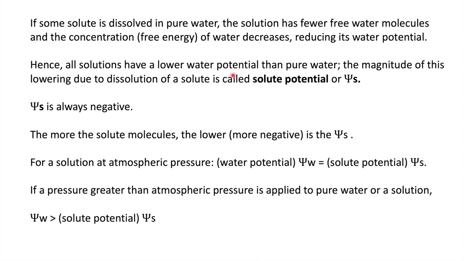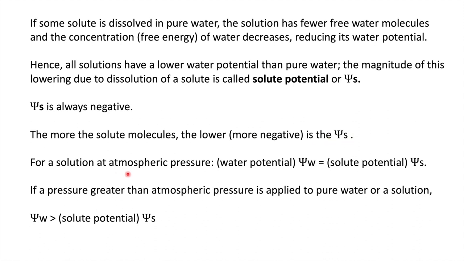The magnitude of this lowering due to dissolution of solute molecules in pure water is called solute potential, and you represent it by psi s, and psi s is always negative. The more the solute molecules, the lower is the psi s.